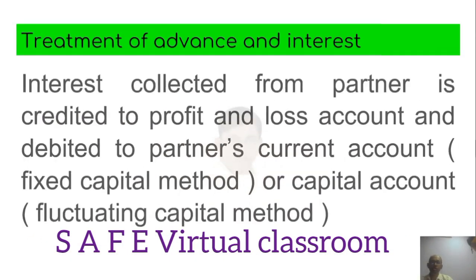Treatment of advance and interest. Interest collected from partner is credited to profit and loss account and debited to partner's current account in case of fixed capital method, or capital account in case of fluctuating capital method. What the fixed capital method and the fluctuating capital method are will be discussed in the next class. In this class, I will be discussing only certain portions of the lesson.